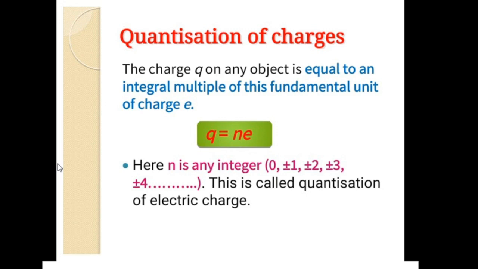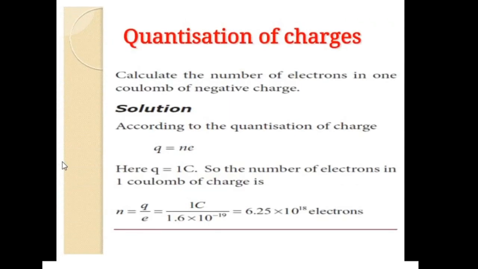Now let us learn a small calculation based on the quantization of charge. Calculate the number of electrons in 1 coulomb of negative charge. According to the quantization of charge, Q equals ne. It is given in the problem that Q equals 1 coulomb.